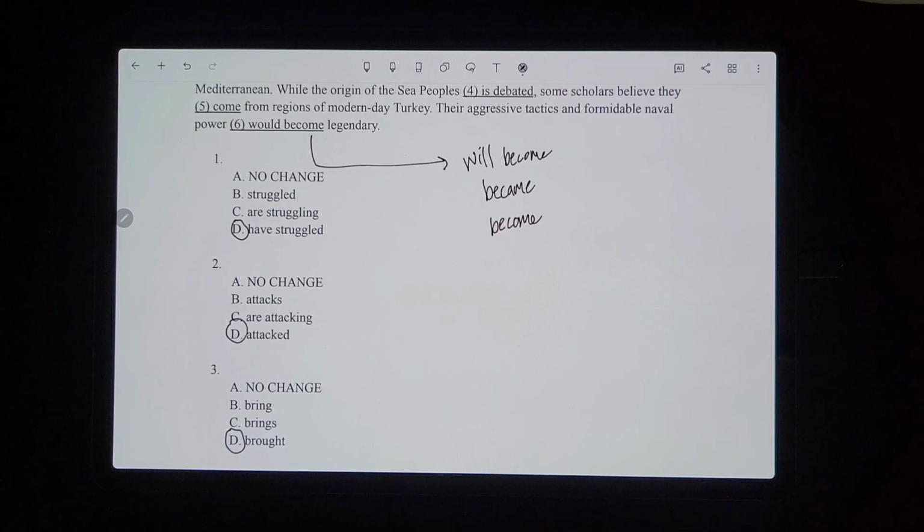So it's not something that's happening right now. And then it wouldn't be "would become," because that would be the conditional tense, which means we would be referring to something that has not happened yet but could happen, like hypothetical situations, which this is not, since it already happened. So it would have to be "became."